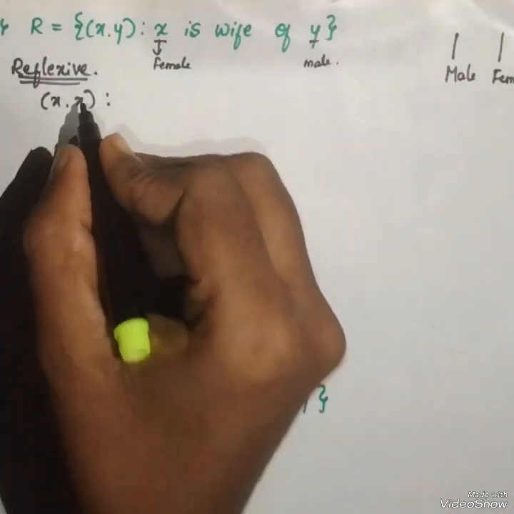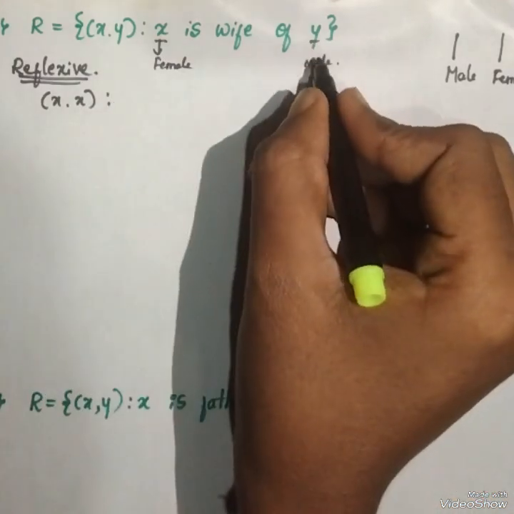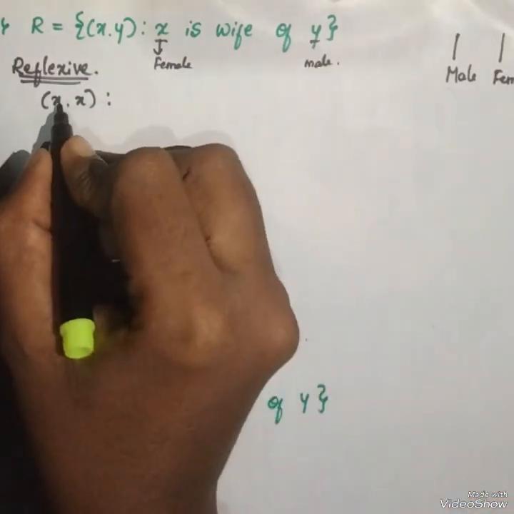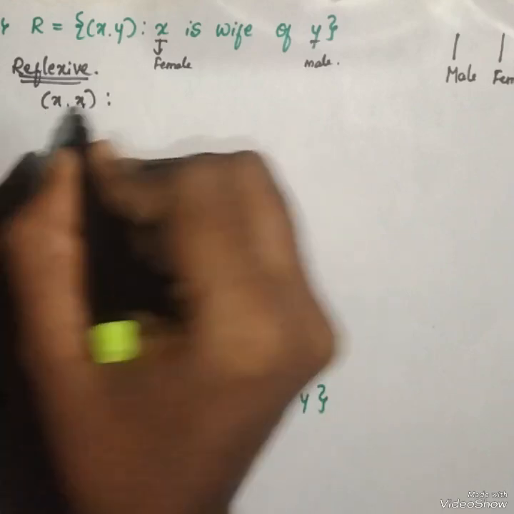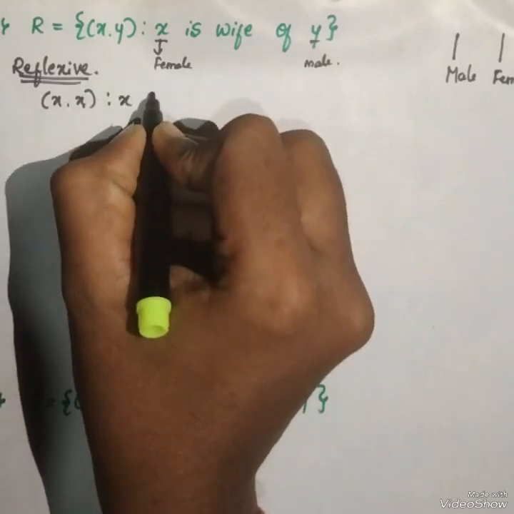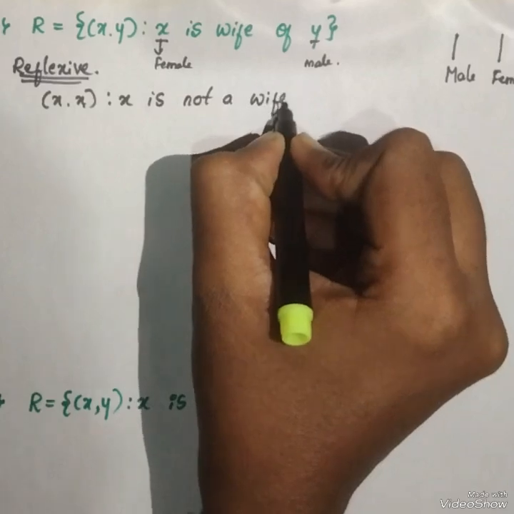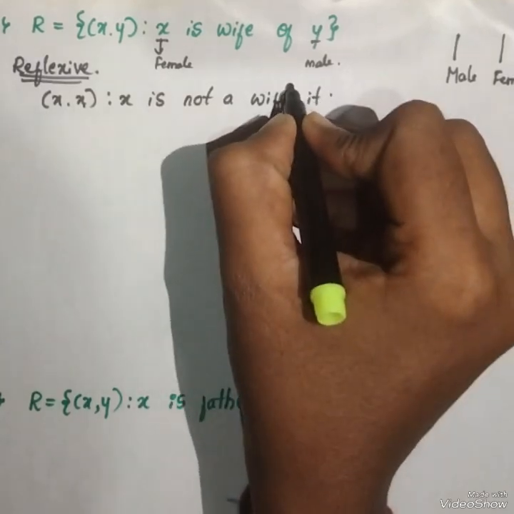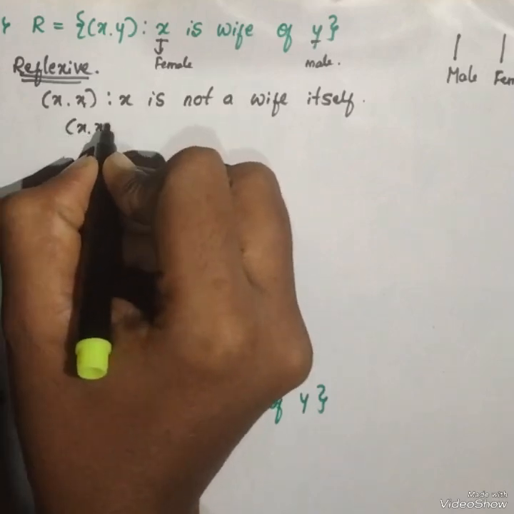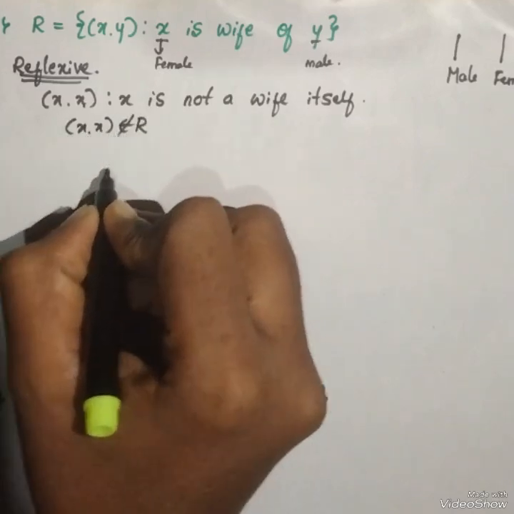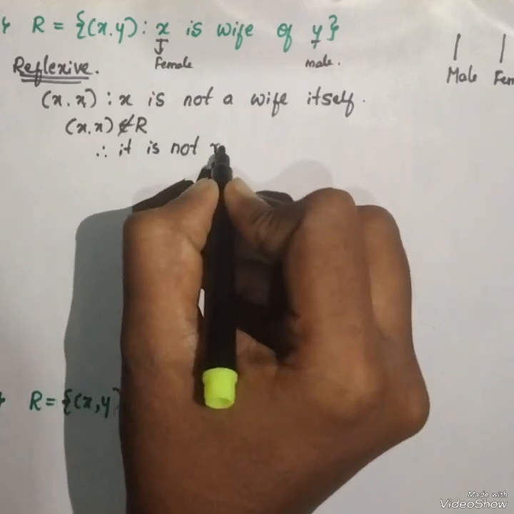X is not itself a wife, because x is female but y becomes male. X is related to x would mean one is female and another one is male. It is not possible. So x comma x does not belong to R. It is not reflexive.